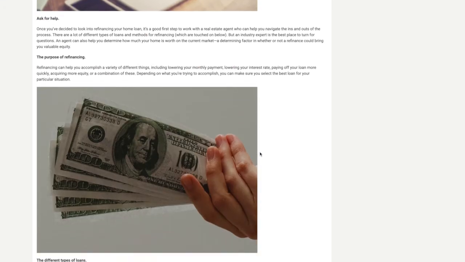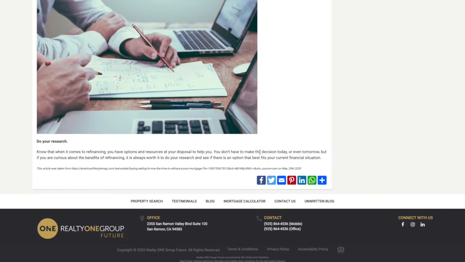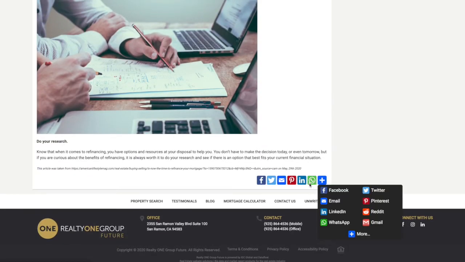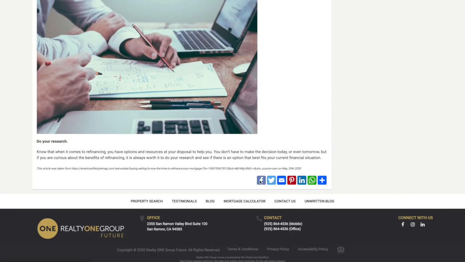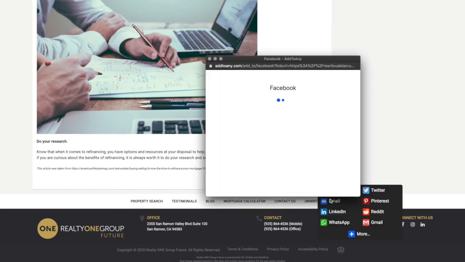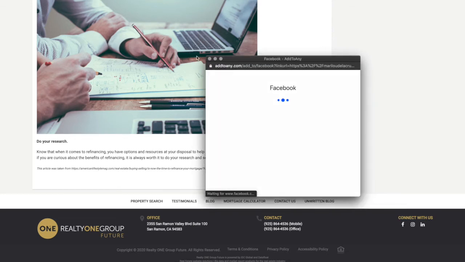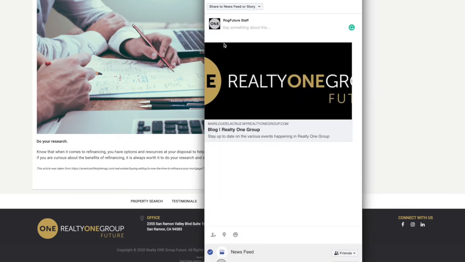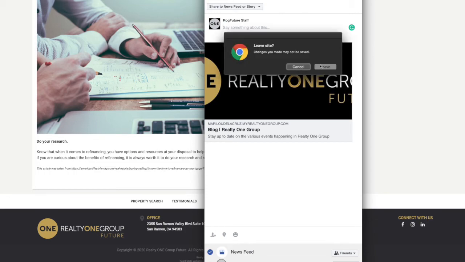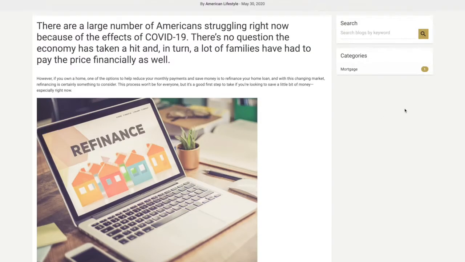Now you can see all the blog. It's already published. And then you see these 3 dots? There's all of these icons. Now if you click Facebook, you are able to share that specific blog. Okay. So you see how it's showing me only the logo, right? It's because we haven't added any images to this blog.